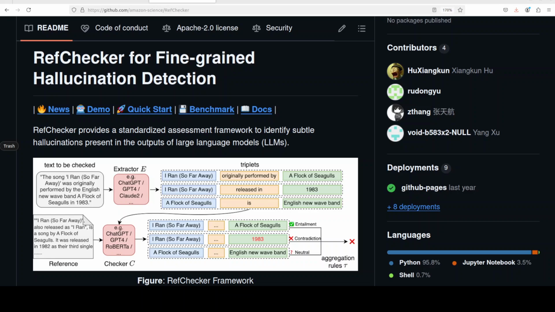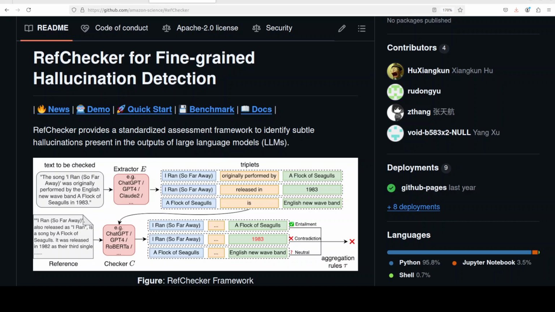Hallucinations are a huge problem when it comes to large language models and RAG pipelines. Hallucination refers to the problem where the model generates or produces information, claims, or responses that are not grounded in reality, lack evidence, or are entirely fabricated.